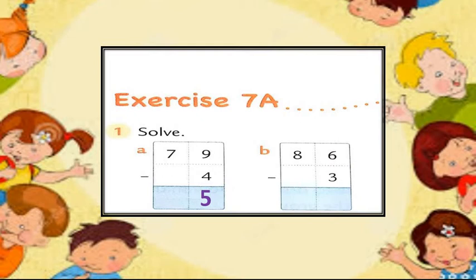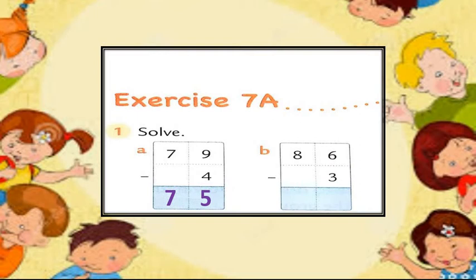Now, let's solve the tens column. That is 7 minus 0. So, 7 minus 0, we get 7.